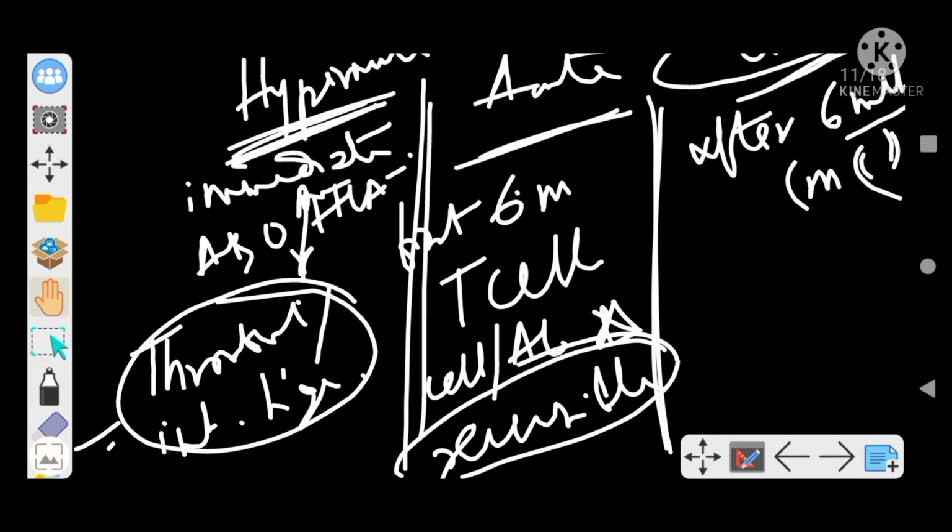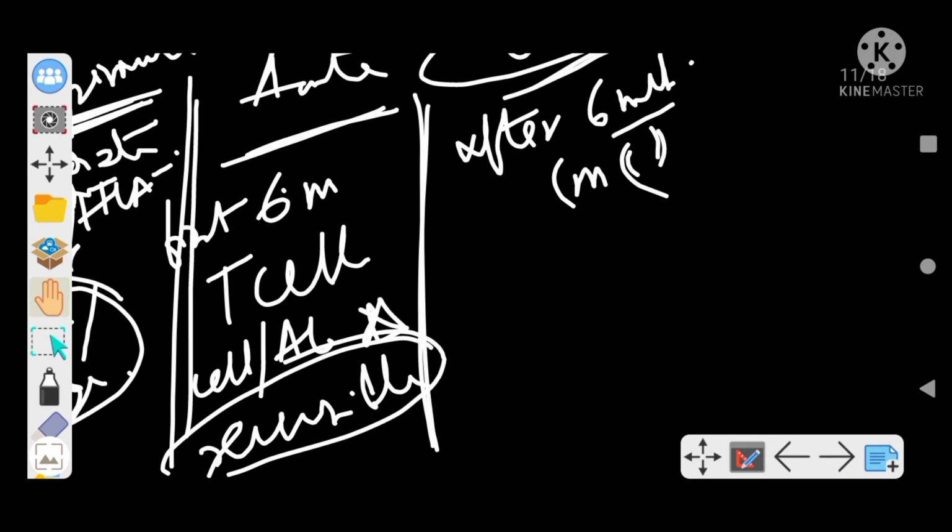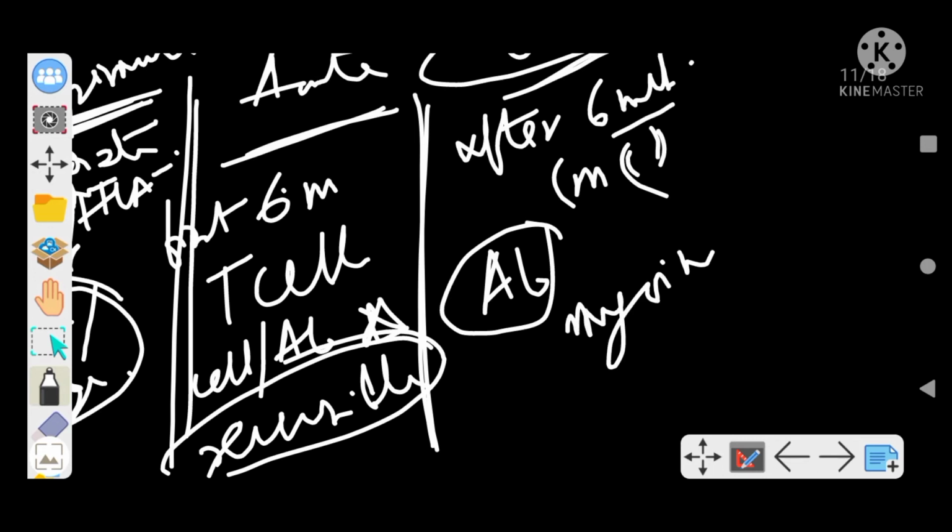Coming to the chronic one, it occurs after 6 months, as I told, the most common cause of graft failure, and here the most important role is played by antibodies, and non-immune factors cause the pathogenesis, right? This is characterized by myointimal proliferation in graft arteries. I am writing it, myointimal proliferation.